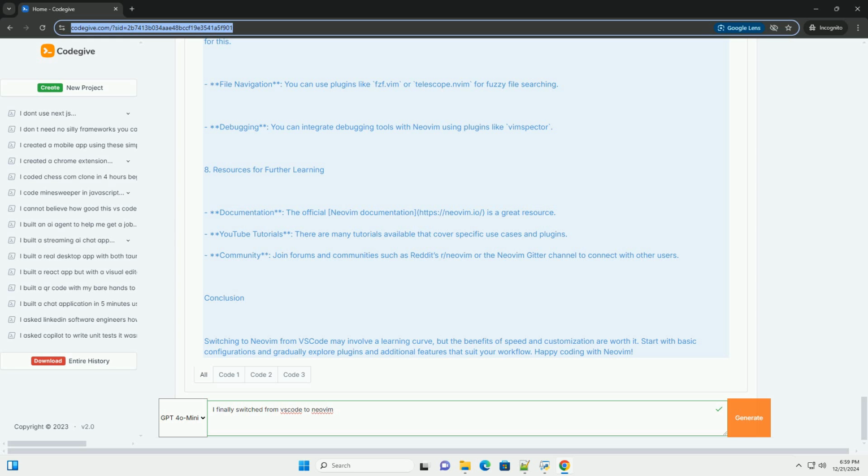Conclusion. Switching to Neovim from VSCode may involve a learning curve, but the benefits of speed and customization are worth it. Start with basic configurations and gradually explore plugins and additional features that suit your workflow. Happy coding with Neovim!